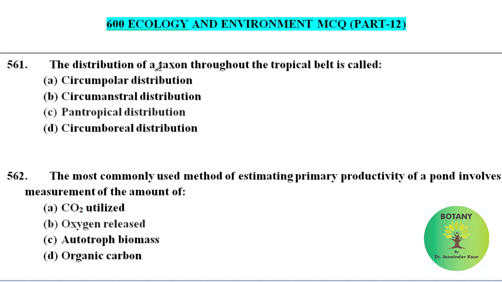The distribution of a taxon throughout the tropical belt is called. When a taxon is distributed throughout the tropical belt, it will be called pantropical distribution. The most commonly used method for estimating primary productivity of a pond involves measurement of the amount of. When we want to estimate the primary productivity of a pond, we will measure its oxygen released.